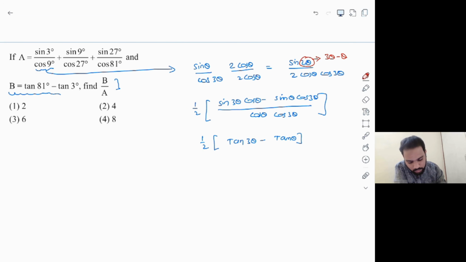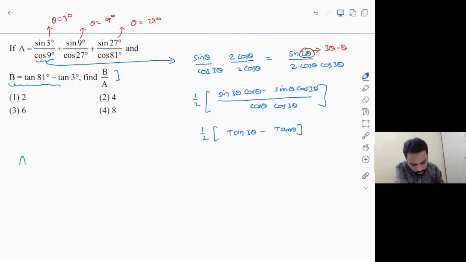for the first term you just need to put theta equal to 3 degrees, for the second term you need to put theta equal to 9 degrees, and for the third term you need to put theta equal to 27 degrees. So let's do that, and let's substitute these values based on the formula that we have got. Look at this. Capital A is equal to, first term is what? Half of. Now in the first term theta is what? 3 degrees, right? So it is going to be tan of 3 into theta, which is 9 degrees, minus tan 3 degrees. This is the first term.